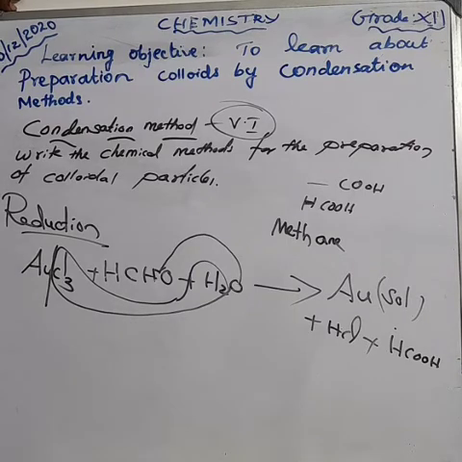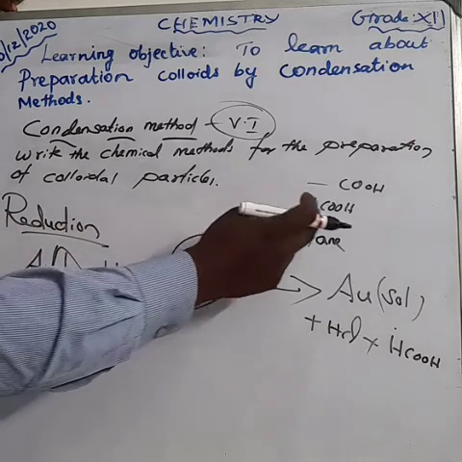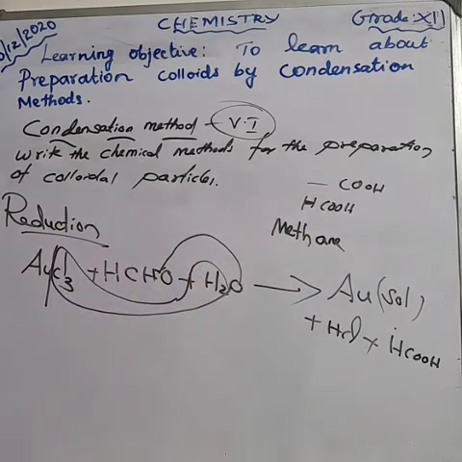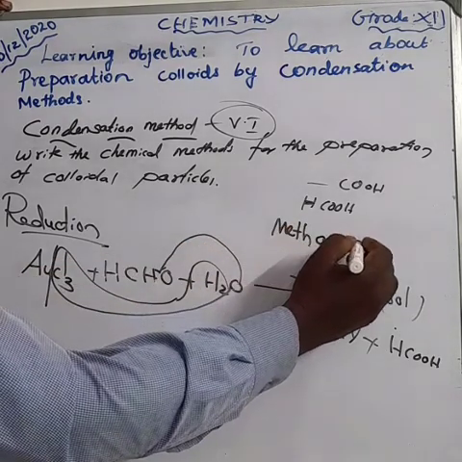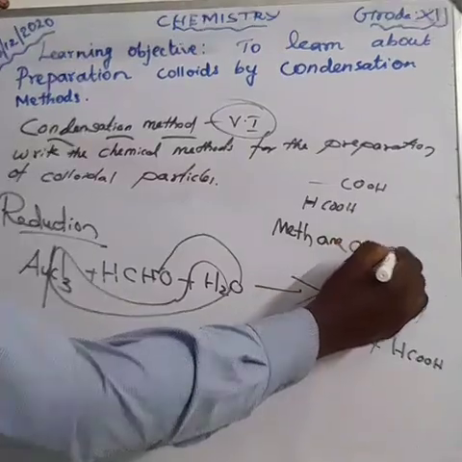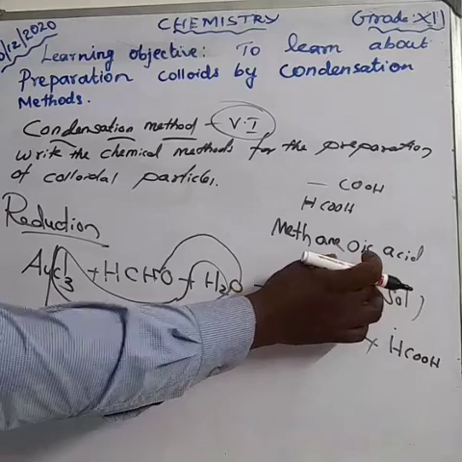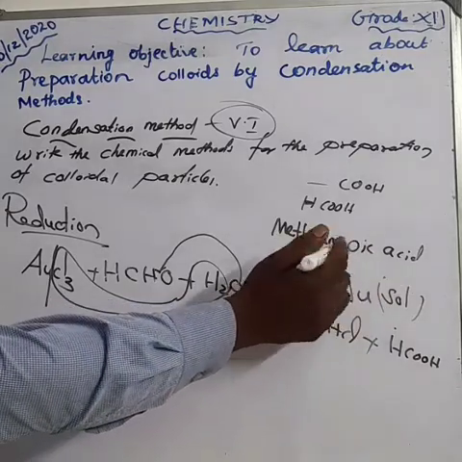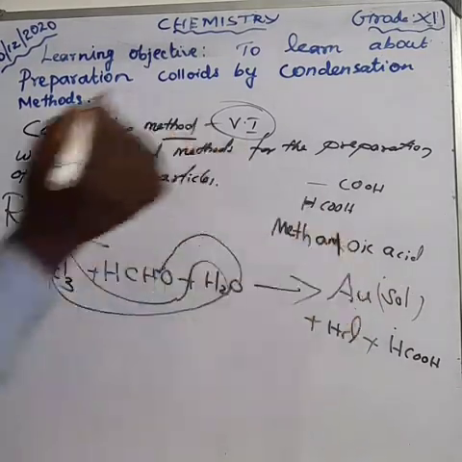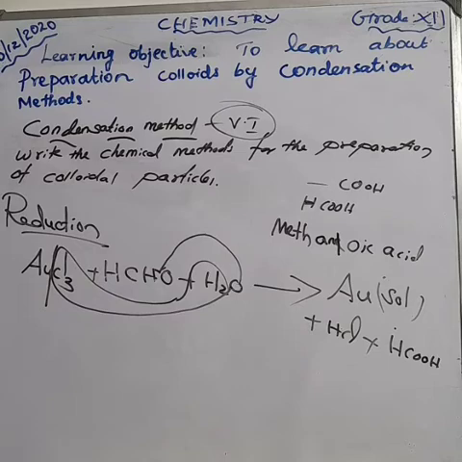Here COOH comes, so you should add oic acid. When we add oic, the e is dropped. So what's the name of the compound?